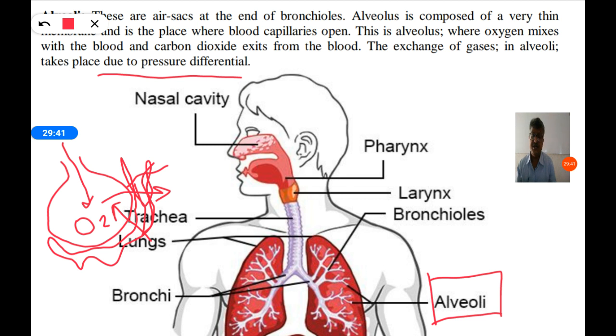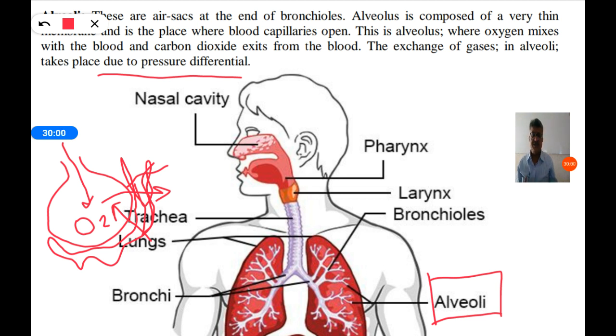The exchange of gases in alveoli takes place due to pressure differential. When we breathe in, the amount of oxygen is more and it fills the alveolus. So the pressure of oxygen is more in the alveolus, so it diffuses into the blood.